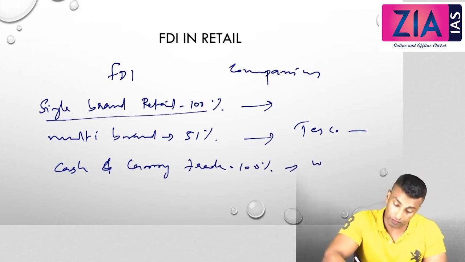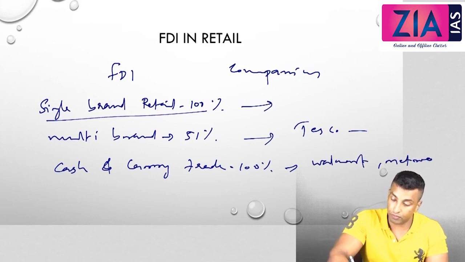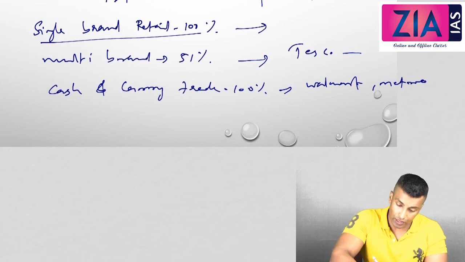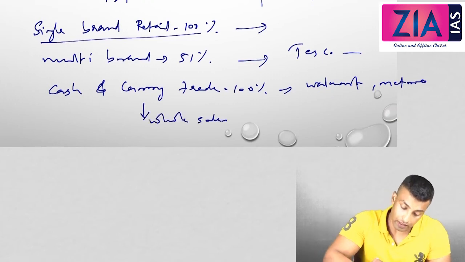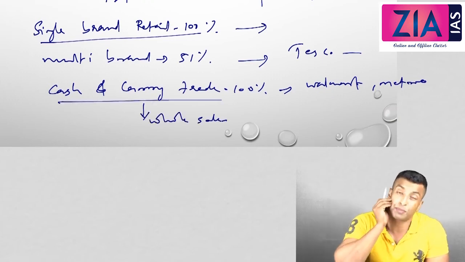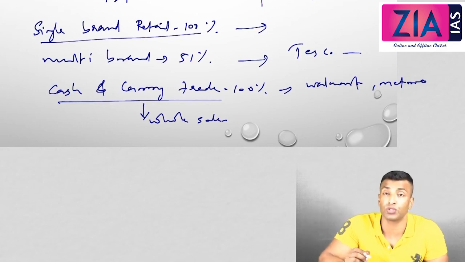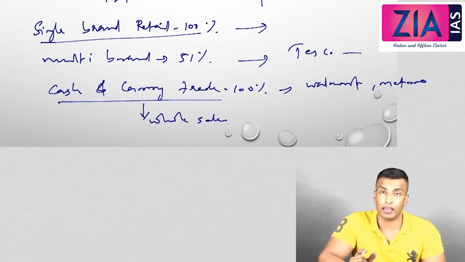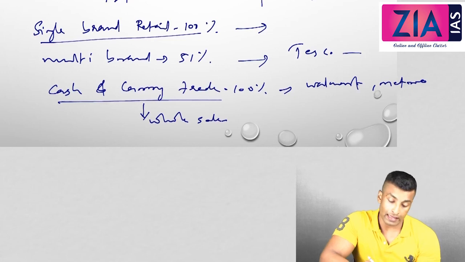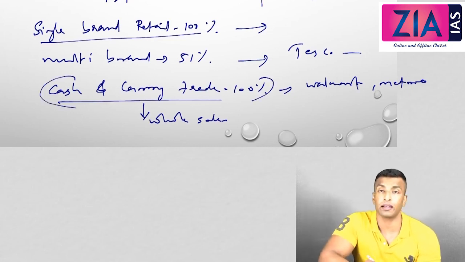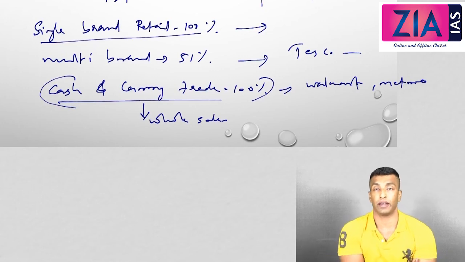This is Walmart, Metro, etc. So this is actually wholesale. This cash and carry trade is a special type of trade where the commodities are sold to the retailers in cash. As an individual you cannot go and buy from here. Only a retailer can go, and they should have an identification number.